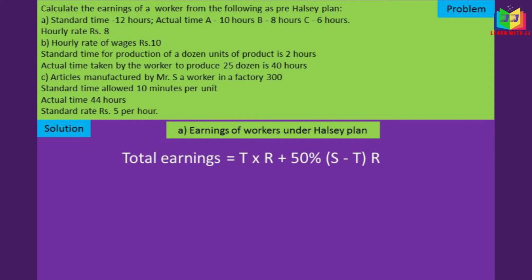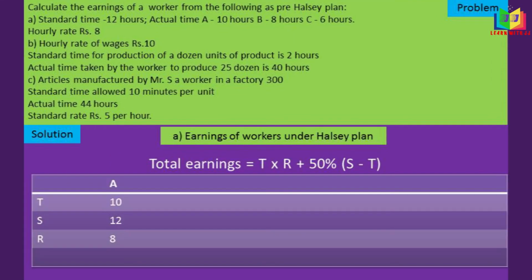First we have to calculate the total earnings of A, B and C. In first problem, we have standard time, actual time, and rate per hour. Using these 3, we have to find out the earnings of the workers A, B and C. For worker A, the time taken by him is 10 hours, the standard time is 12 hours, and rate per hour is 8.